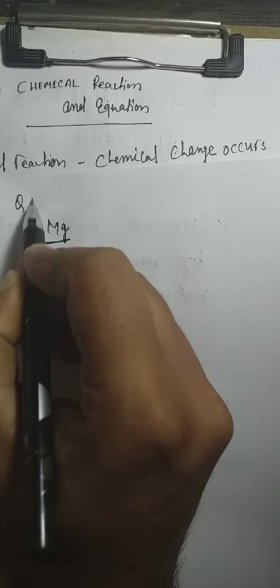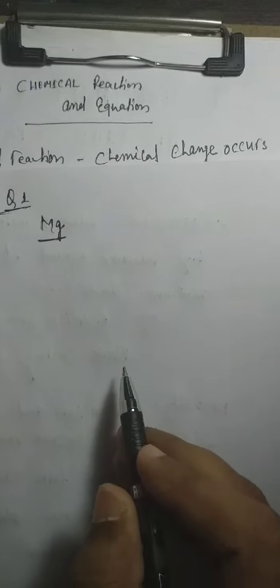We are discussing question based chemical reaction and equation. First question is why should a magnesium ribbon be cleaned before burning in air? Right. So keep in mind magnesium is a metal. Question number 1 from NCERT.